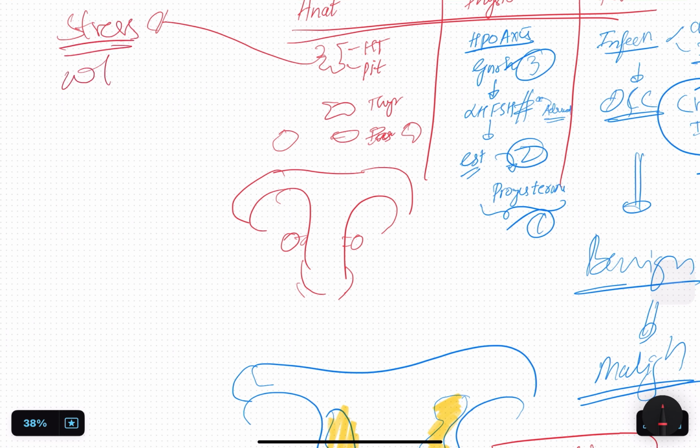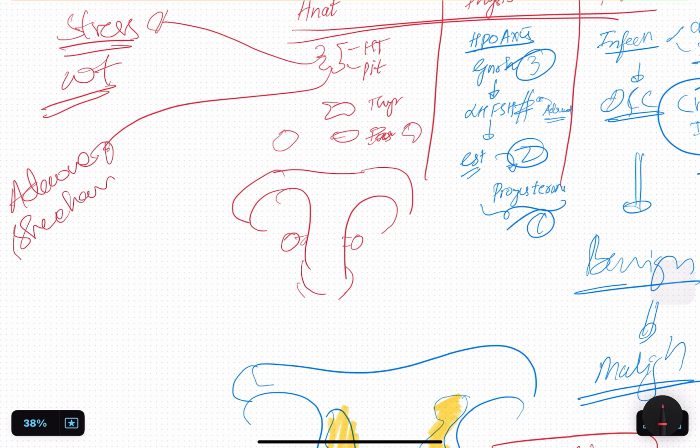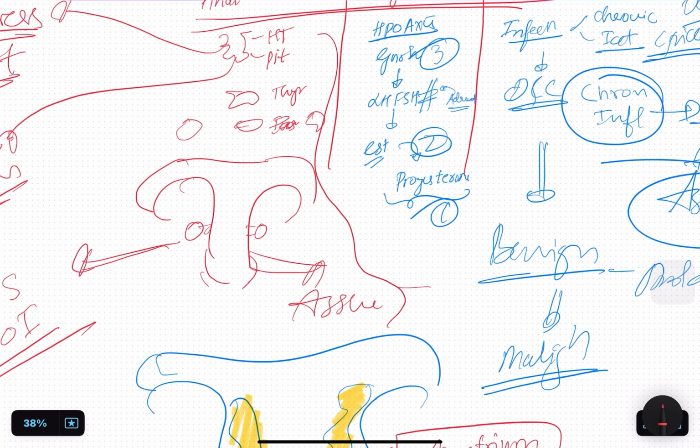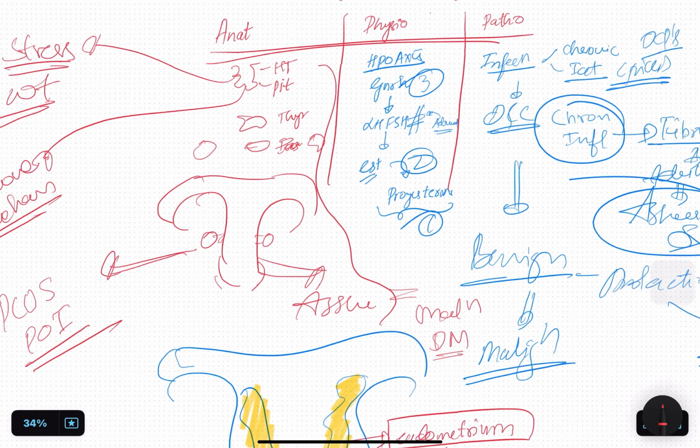Pituitary, you might have adenoma or Sheehan syndrome, that is postpartum reduction of pituitary function. Then in ovarian causes you can have PCOS or POI. In uterine causes, Asherman. Then systemic causes: malnutrition, or any chronic illness like diabetes.